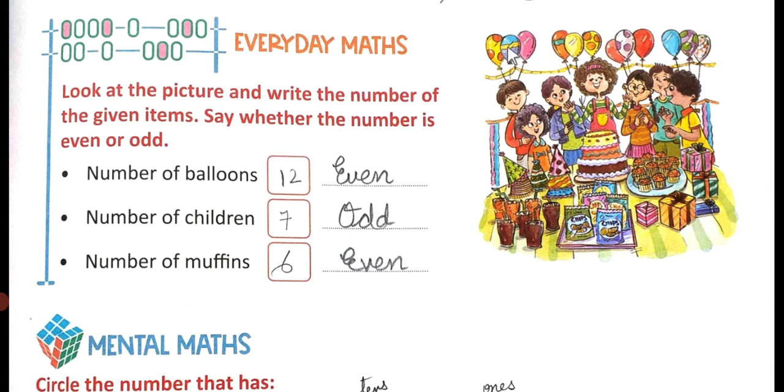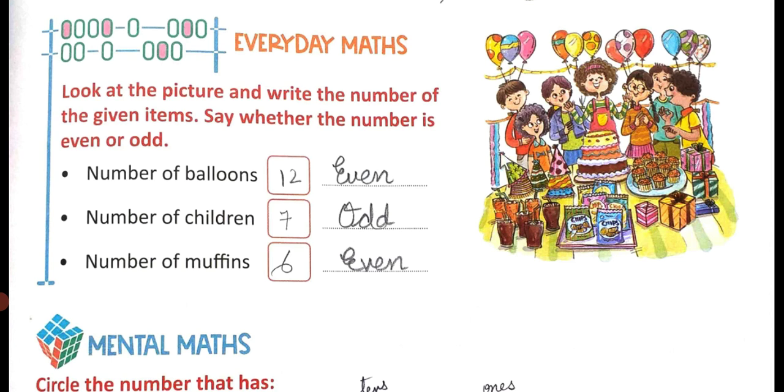Number of balloons: 1, 2, 3, 4, 5, 6, 7, 8, 9, 10, 11, 12. So the number of balloons is 12. See the number at the ones place, it is 2. So immediately you write it, that it is an even number.